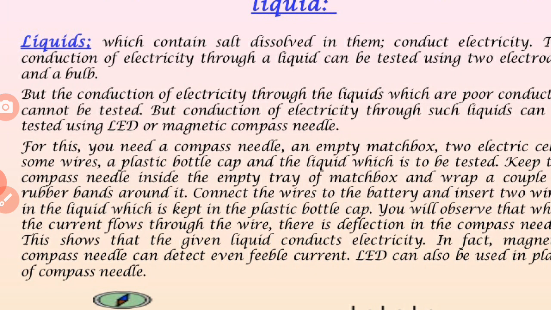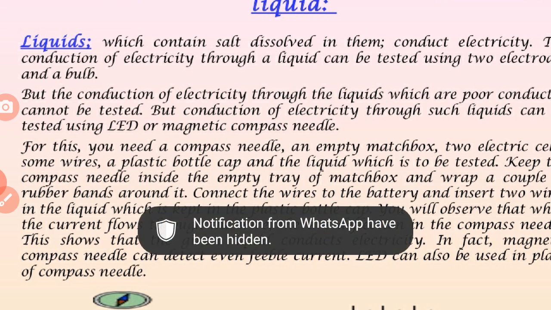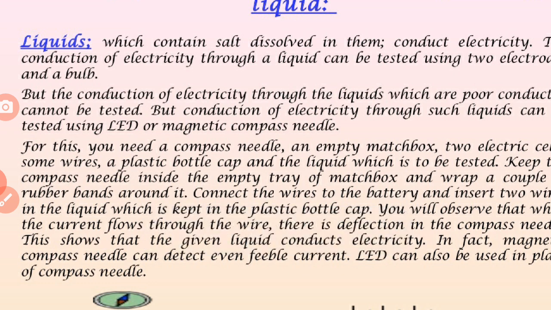For that, you need a compass needle, an empty matchbox, two electric cells, some wires, a plastic bottle cap and the liquid which is to be tested. Keep the compass needle inside the empty tray of the matchbox and wrap a couple of rubber bands around it. Connect the wires to the battery and insert the two wires in the liquid kept in the plastic bottle cap.